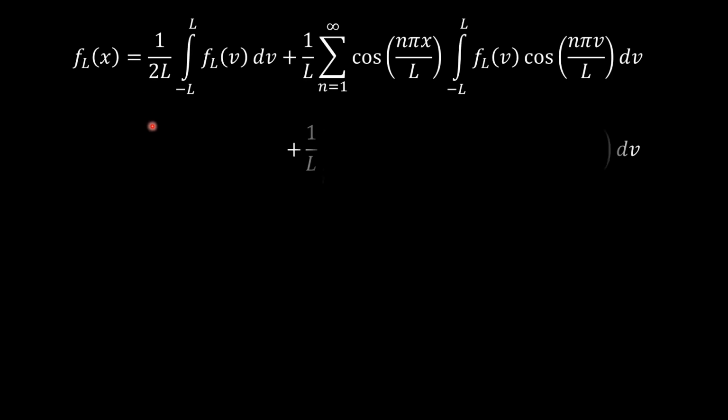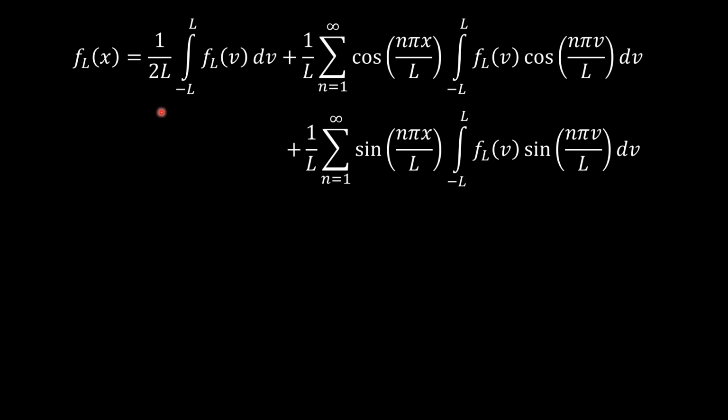So the Fourier series becomes like this: f(x) equal to 1 upon 2L integration from minus L to L f(v) dv, plus 1 upon L summation n equal to 1 to infinity cos of n pi x upon L integration from minus L to L f(v) cos of n pi v upon L dv, plus 1 upon L summation n equal to 1 to infinity sin of n pi x upon L integration from minus L to L f(v) sin of n pi v upon L dv.